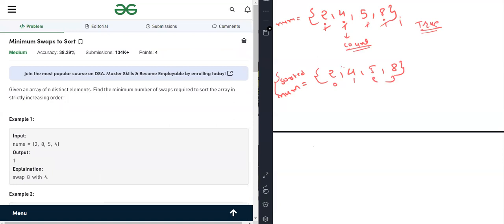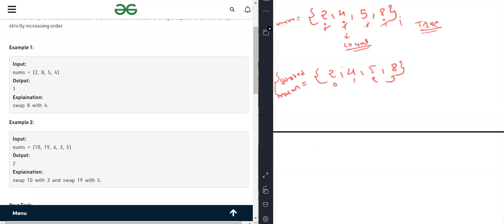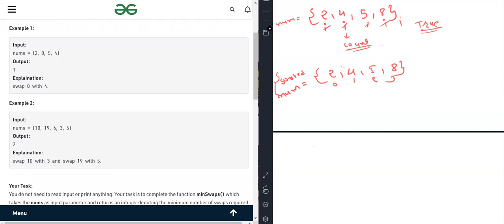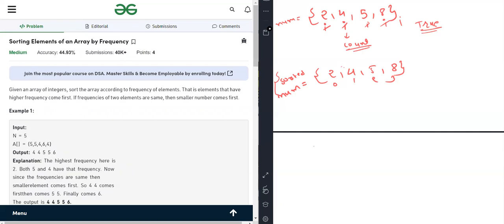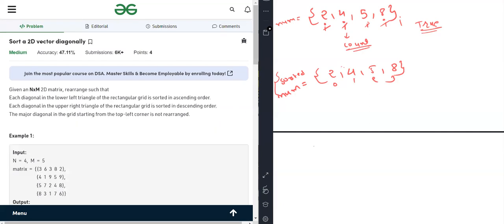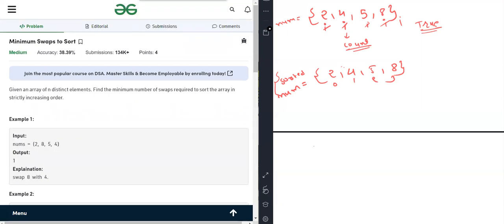I think there is some issue, because I solved this problem and I also wrote the solution for the problem, but I don't know why it's not solved. So let's just put it aside and let's go for another problem.